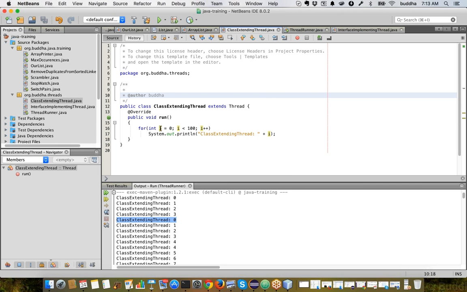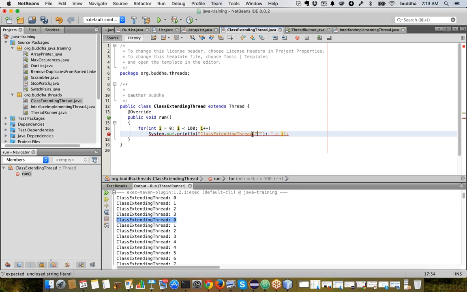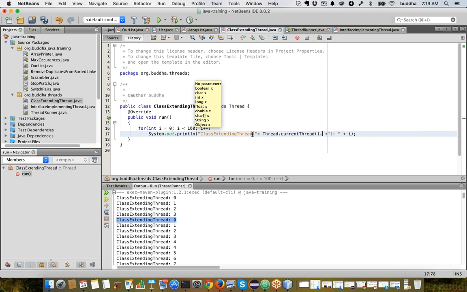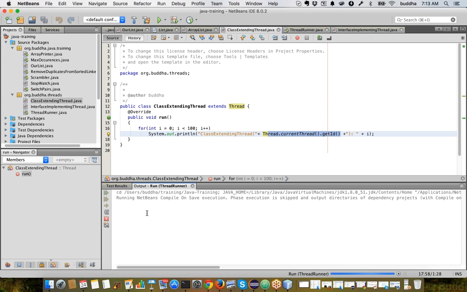We can differentiate between these things by not printing just this classic executing thread. Let me just show you. Thread dot current thread dot get ID. Every thread will have an ID, and now along with the class section we are also printing the ID of that thread object. Now if we run the program, we see the difference.